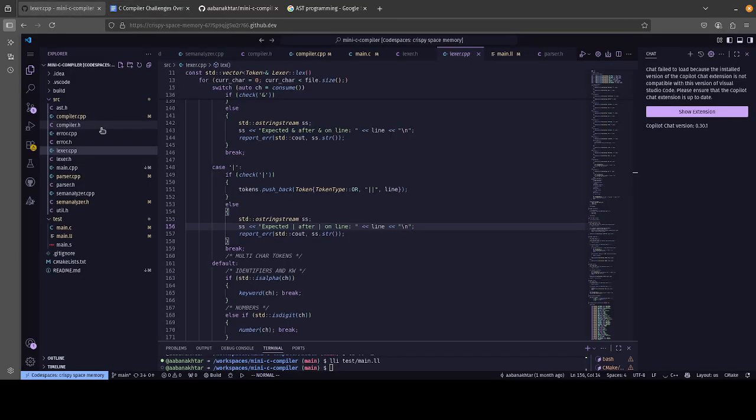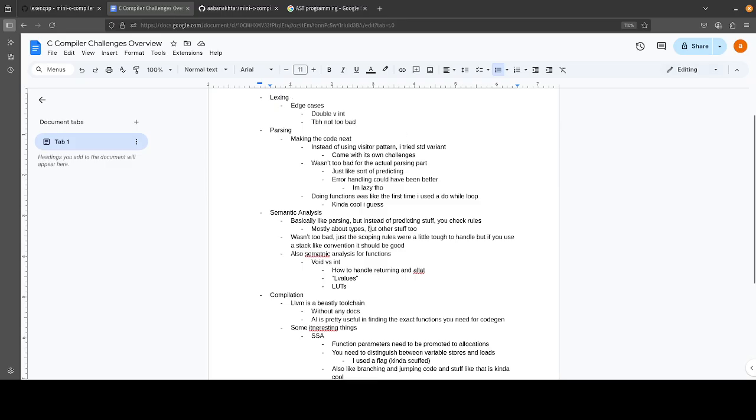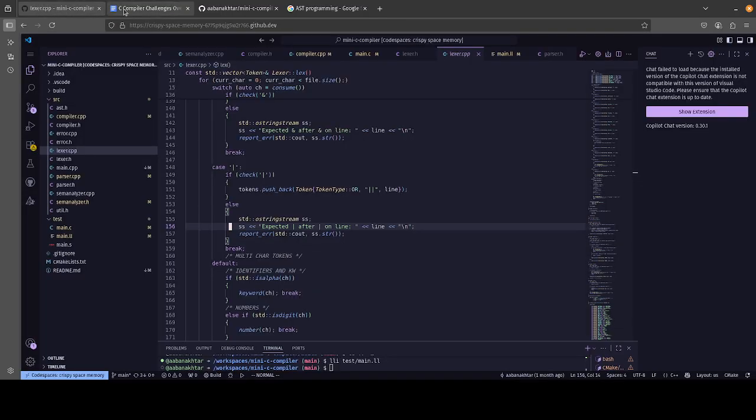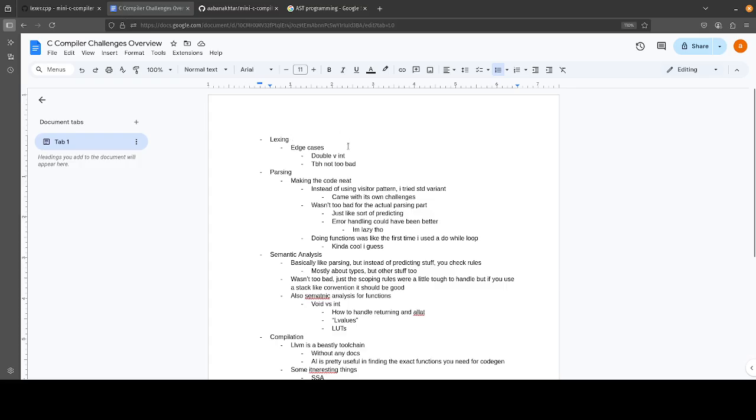Yeah, so lexers are pretty cool. And then we got to do parsing. Parsing basically takes the list of tokens that we created in the lexer and tries to organize them in a logical and coherent way for analysis and compilation. The way we do that is something called an AST.